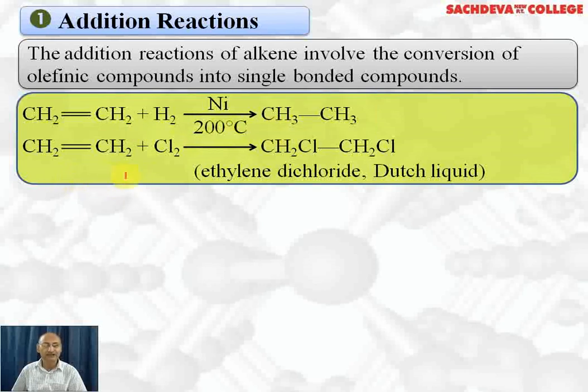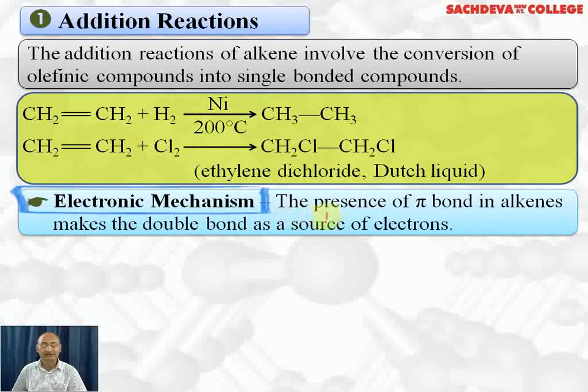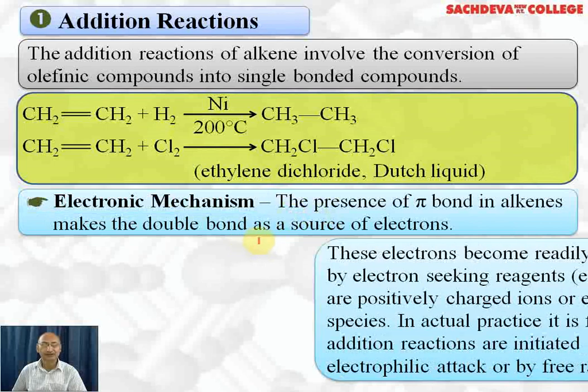Another example of addition reaction: ethene we are reacting with Cl2. So one Cl will go to this carbon, another Cl will go to this carbon and the double bond will change to single bond. We will get ethylene dichloride, which is also called Dutch liquid. Its IUPAC name is 1,2-dichloroethane. So this is addition of chlorine to ethene which results in the formation of vicinal dihalide. Vicinal dihalide means the two halogen atoms are on adjacent carbons, which can be called 1,2-dichloroethane.